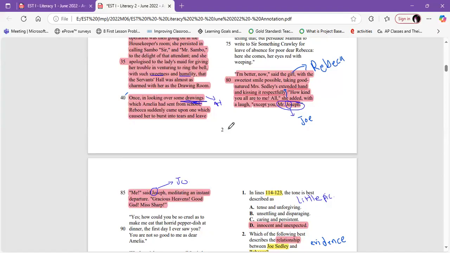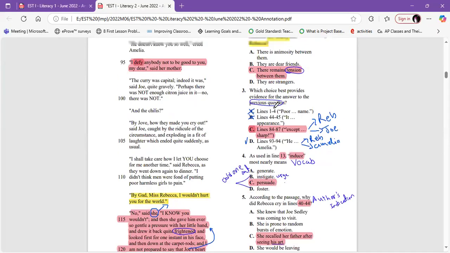So now we talk about the relationship: she told him that all of them are kind to her except him. So it can be this. Let's look at the last one. From 93 to 94, from he till Emilia.